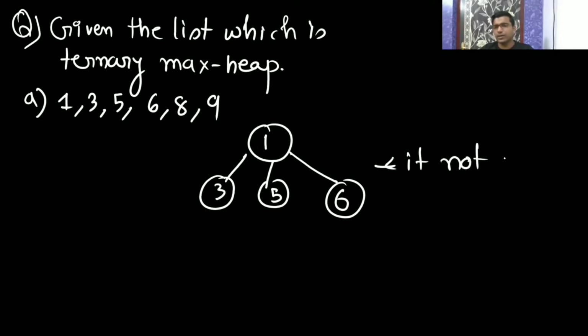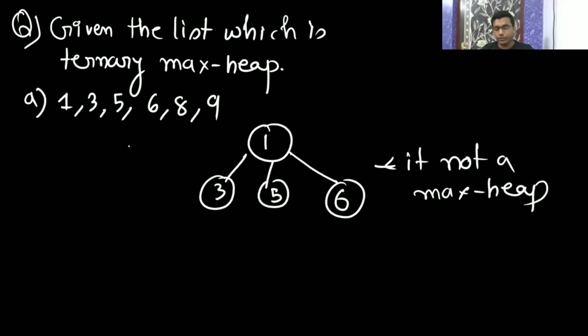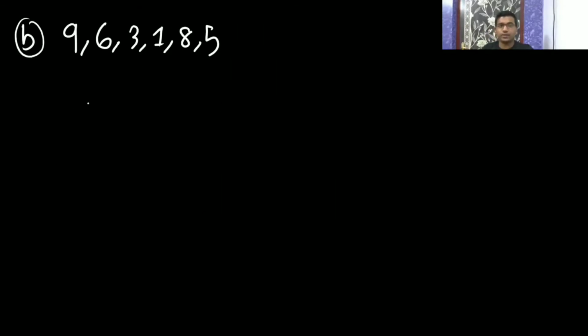It is not a max heap, because 3 is greater than its parent. Now we will see option B. Option B they have given 9, 6, 3, 1, 8, 5. So you can note down the previous one. Ternary max heap means maximum 3 children. Not this one. Now 9, 6, 3, 1, 8, 5.